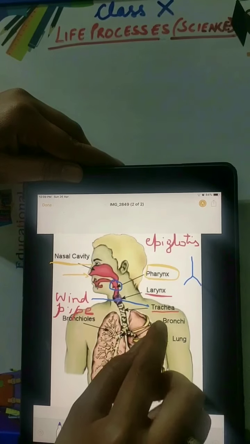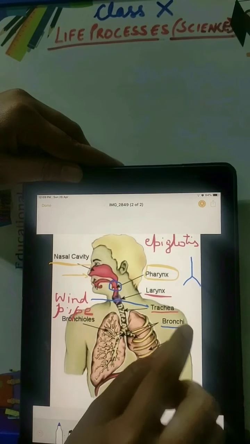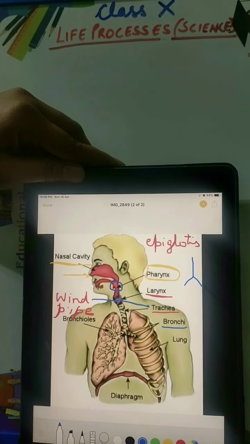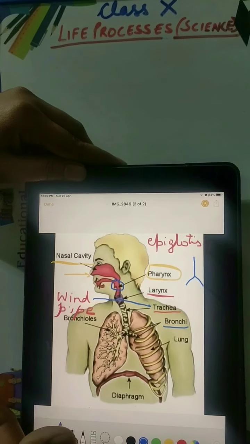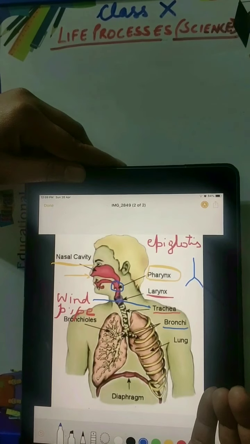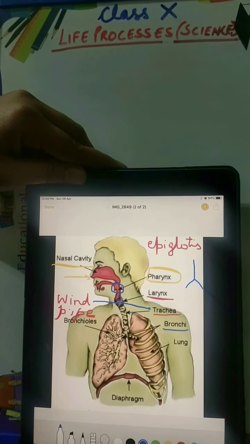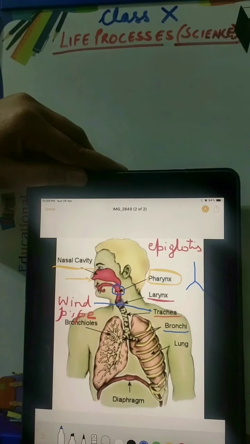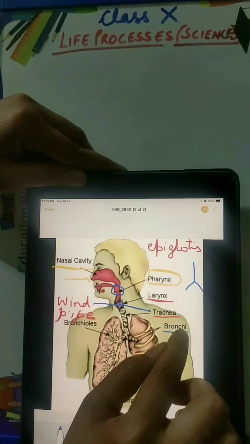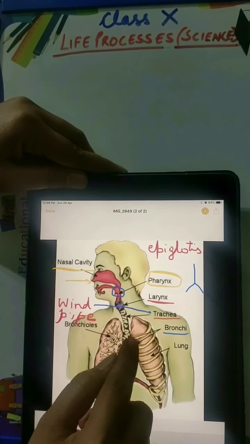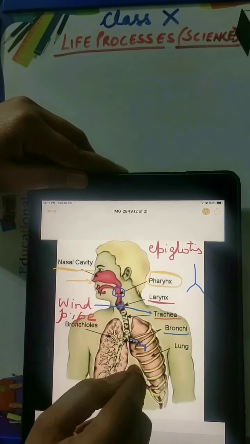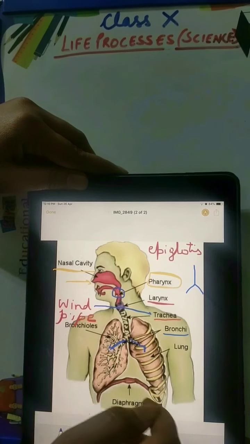These two tube-like structures are known as bronchi. So one is going to your left lung, second is going to your right lung. So left bronchus, right bronchus. Okay, plural is bronchi. Now one is going into the one lung and one is going into the other lung.